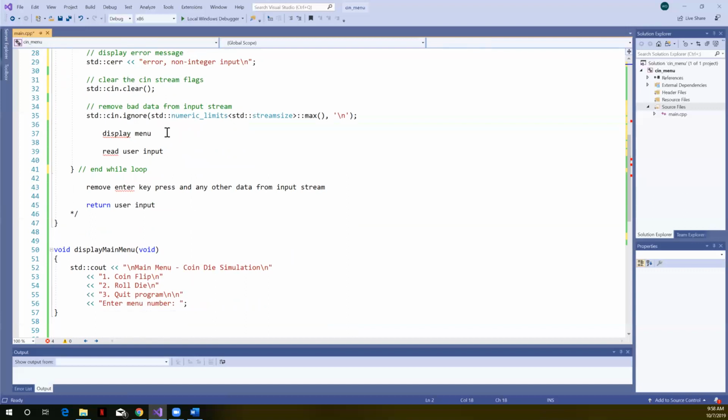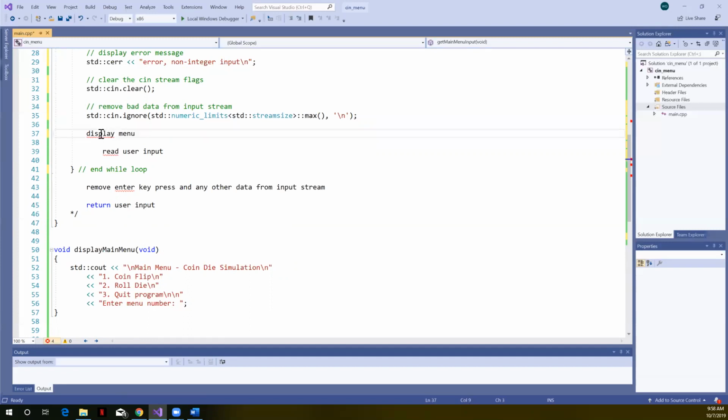All right. So what ignore does, basically there's a pointer in there. It's just going to skip over all of this data, so you can think of removing it or clearing it from the stream. So the next time we read, it's going to move along in that input stream until it encounters a newline character. It will actually then remove the newline character as well and be ready to read the next thing that comes into our stream. But since the enter key press is used to return from cin, there should be nothing in the stream after that.